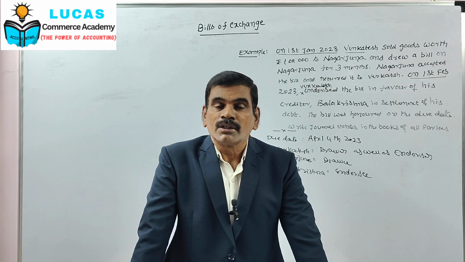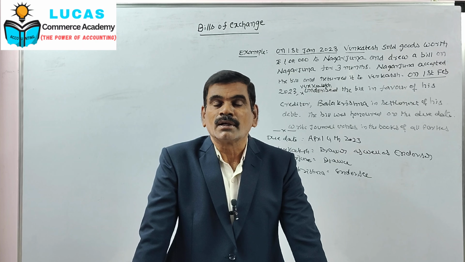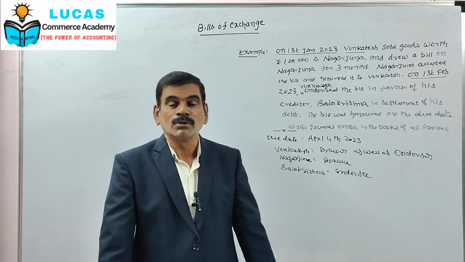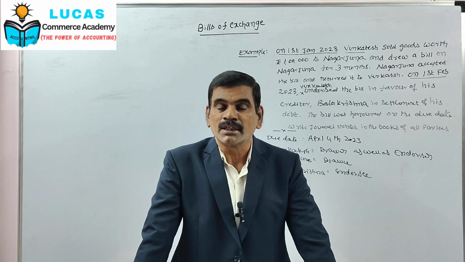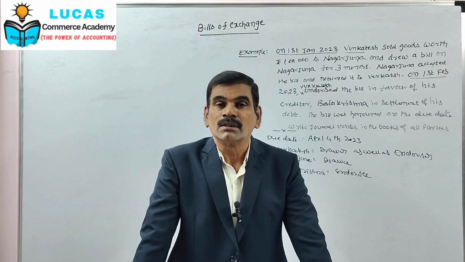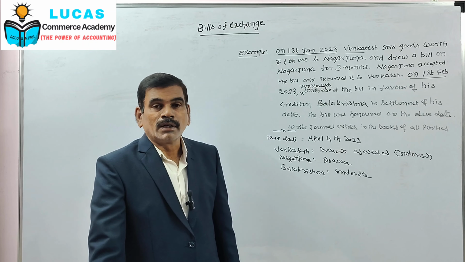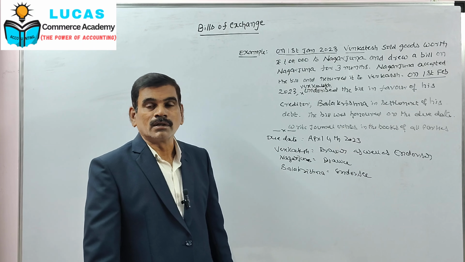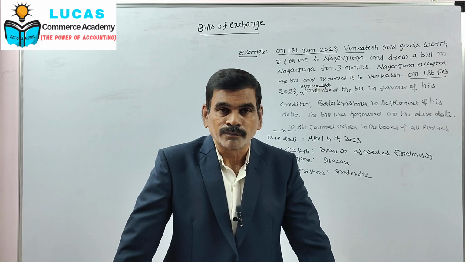Then bill is honored on its due date: cash or bank account debit to bills receivable account. So these are the two journal entries passed in the books of Balakrishna, one for bills receivable received and the second one when bill is honored. So these are the journal entries to be passed in the books of drawer, drawee and endorsee when bill is honored.